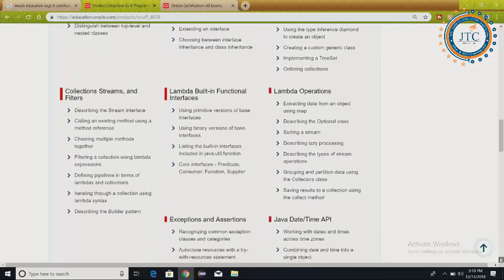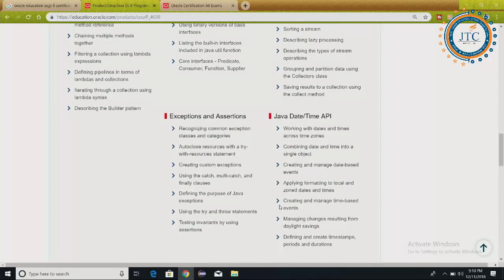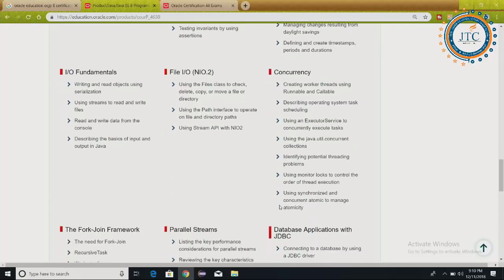And now you can see, as I was talking about, you can just have a look here. What is that? The collection, stream and filters. Yes, it is an important topic for all of you. And describing streaming interface, these all are the different topics, one by one. So filters, again, it's important, and nowadays in most interviews they are asking what is the filter, what is the streams, how it works. Lambda, built-in functional interfaces, lambda operations, exceptions and assertions, Java date and time API, you can see here the IO fundamentals, and NIO package.